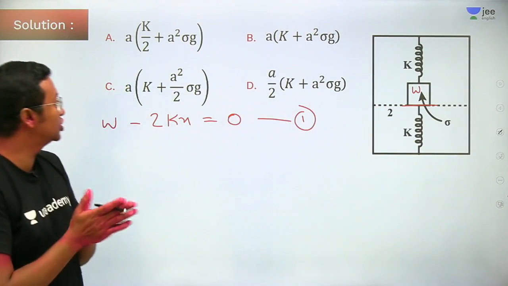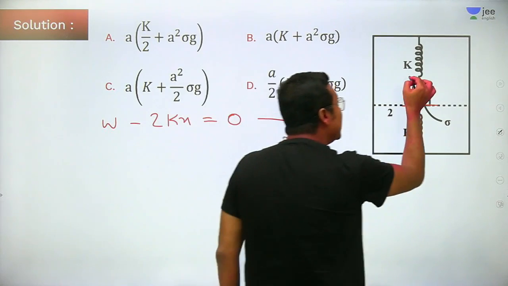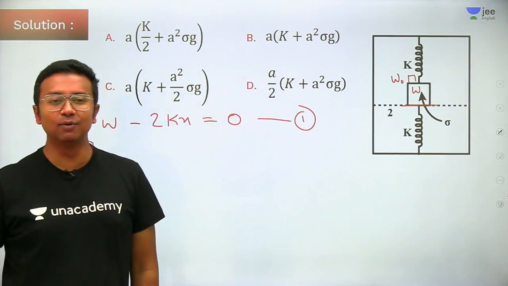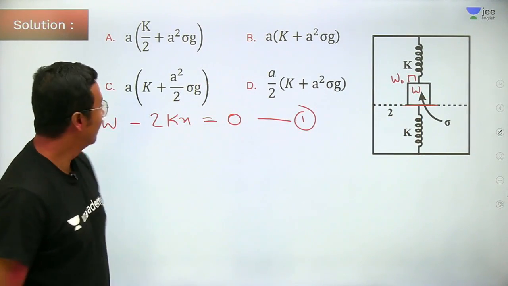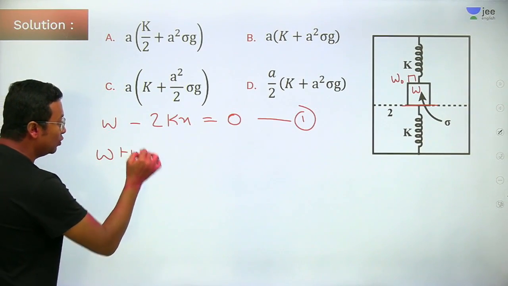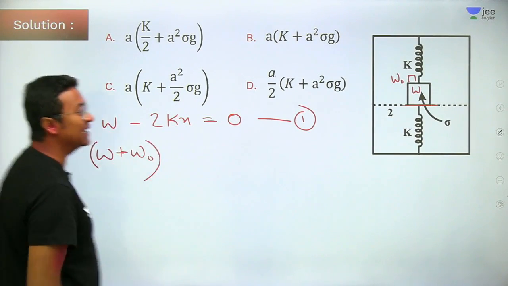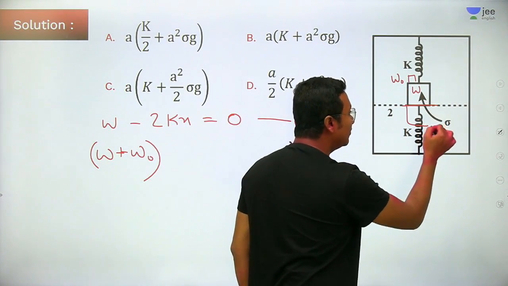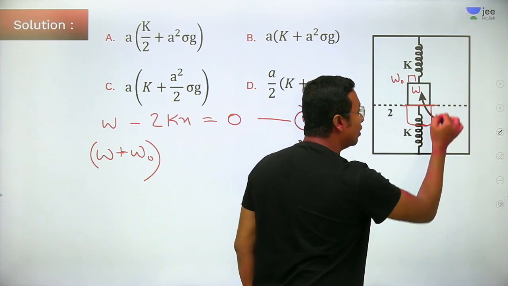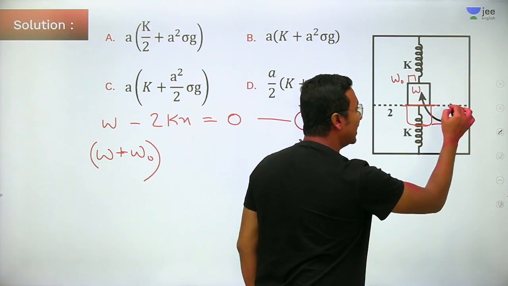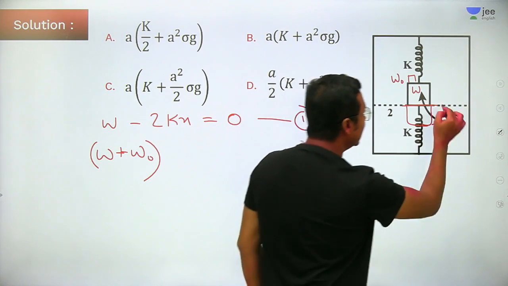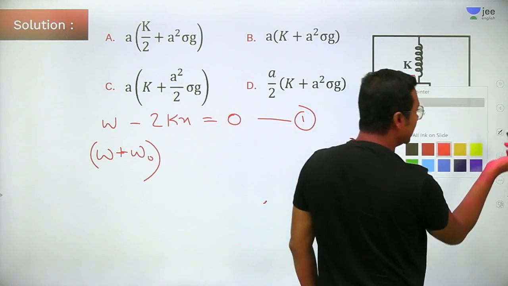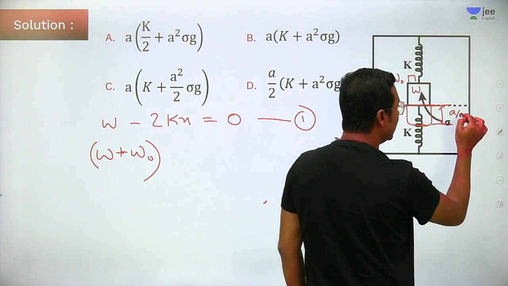Okay, awesome. Now you go ahead and place the block on top of it. Let's say that is W naught. Okay, now W plus W naught is the net force acting in the downward direction. Now second scenario in which the block has moved down 50%. Very good. Write it down. Now this is moved down by A by 2.